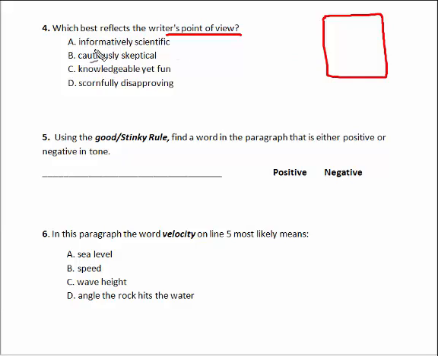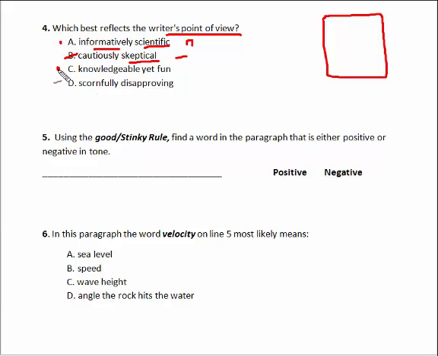A says informatively scientific. That feels neutral, kind of scientific feels kind of stuffy. Let's go ahead and put a dot by that. B says cautiously skeptical. Skipping stones is not skeptical. That is negative. We can cross that one out. C says knowledgeable yet fun.